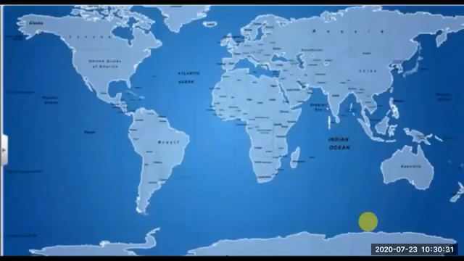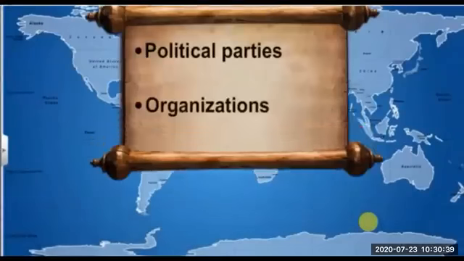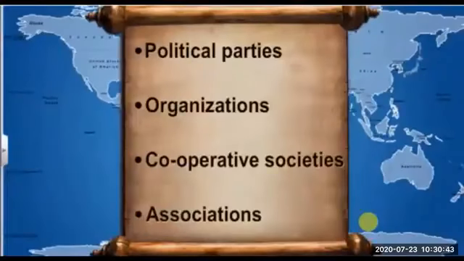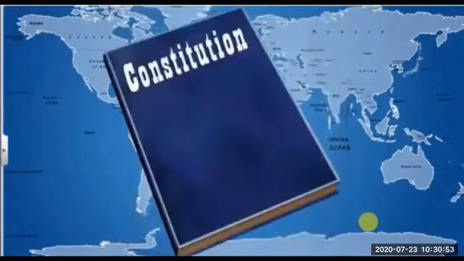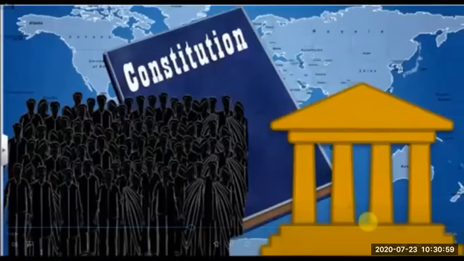This applies not just to governments, but also to political parties, organizations, cooperative societies, and associations. All these bodies need a set of written rules, which will be followed by everyone involved. Besides being the supreme law, a constitution also determines the relationship between people and their government.